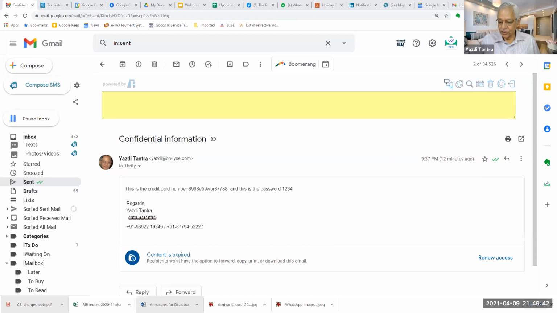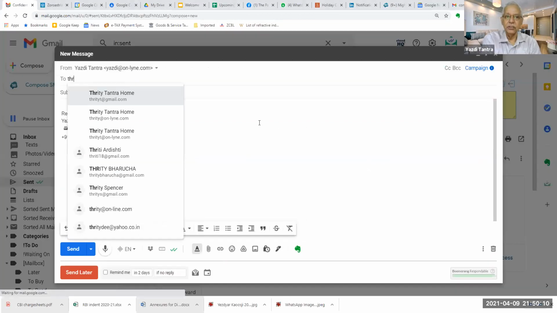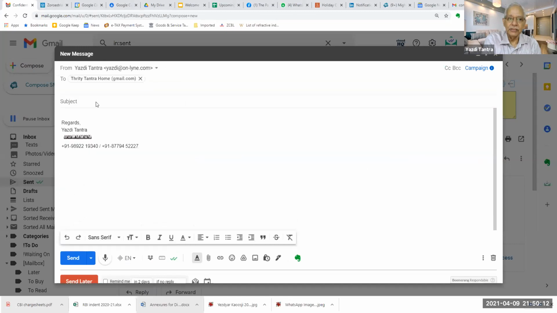If you send a regular mail which is not confidential by mistake, is there any way to withdraw that email? No, that window is there for 30 seconds. If you remember, we had done that also, where you can withdraw your mail within 30 seconds. After 30 seconds, it is gone. When you compose an email, you have to do something in the settings part, but just for information, I am just typing this.